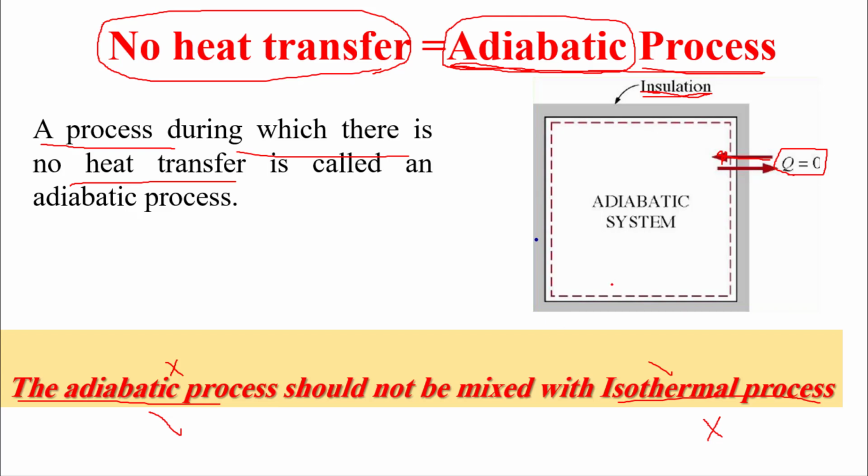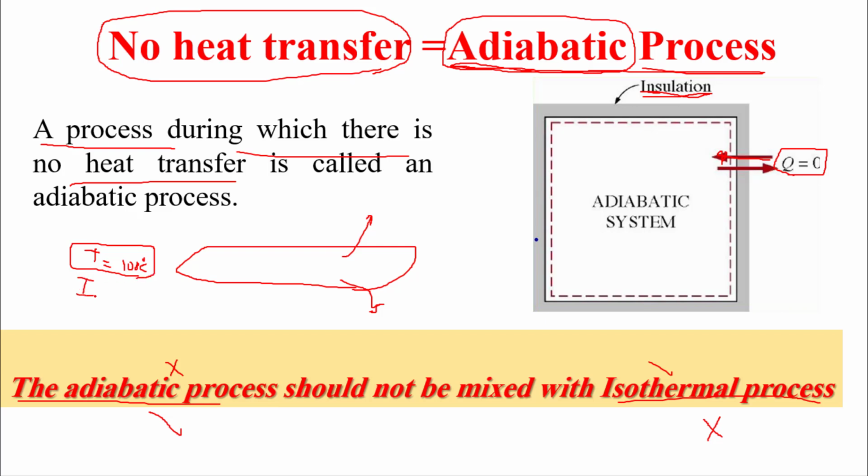For example, if we have a boiler with a set point of T equal to 100 degrees Celsius, this temperature will remain the same, but at the same time we have a Q lost from the system to the surroundings. Because the temperature is constant, we can name this process isothermal. It reaches 100 and remains constant at 100.